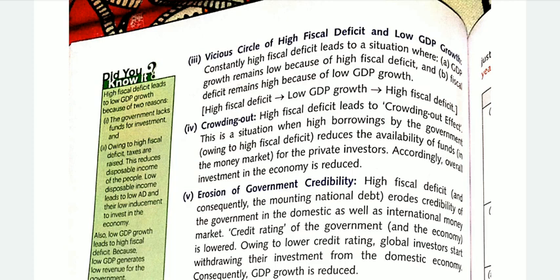Thus, the investment in the economy is reduced. Because all the money from the market has been taken by the government, then what is left for investment? This situation is known as crowding out. Accordingly, overall investment in the economy is reduced.